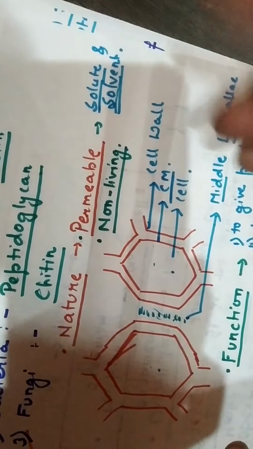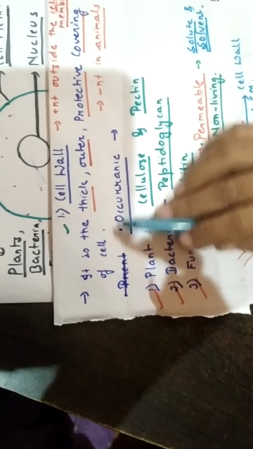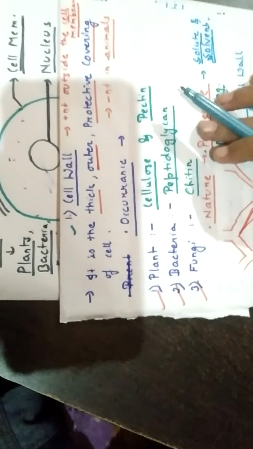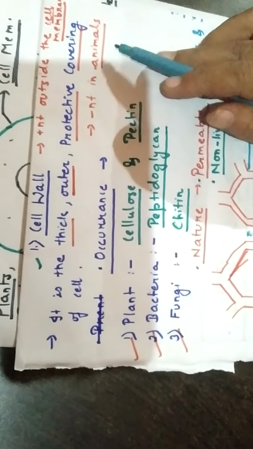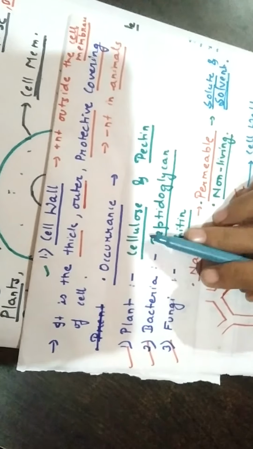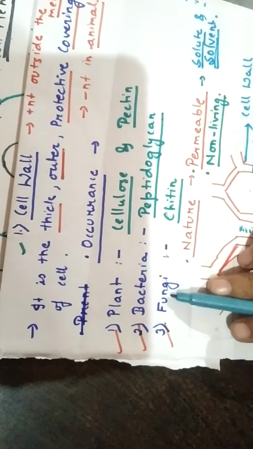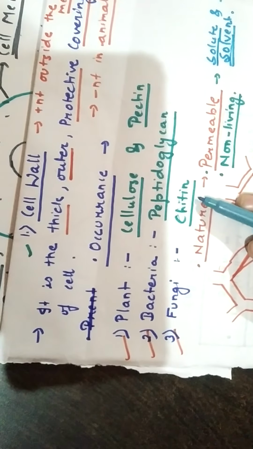So what is cell wall? Cell wall is the thick outer protective covering of the cell. It is present next to the cell membrane. It is absent in animals. In plants, it is made up of cellulose and pectin. In bacteria, it is made up of peptidoglycan, and in fungi, it is made up of chitin. The nature of the cell wall is that it is permeable to both solute and solvent. It is a non-living part of the plant.